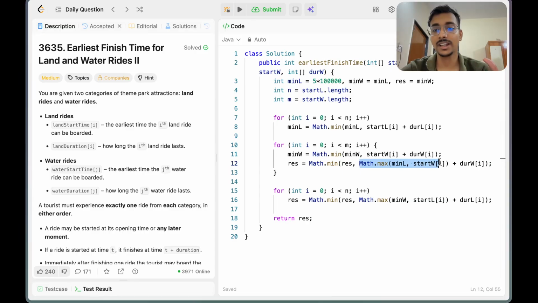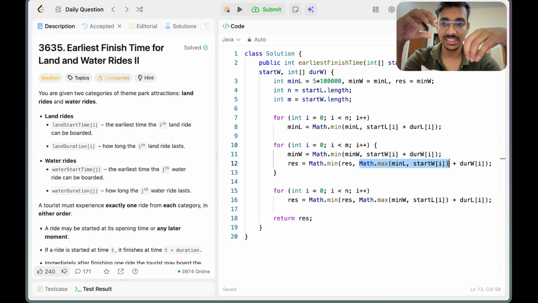What does it signify? Let me explain. This signifies that my land ride is done, and that ith water ride has a starting time greater than or equal to the complete duration of the minimum, that optimal land ride.